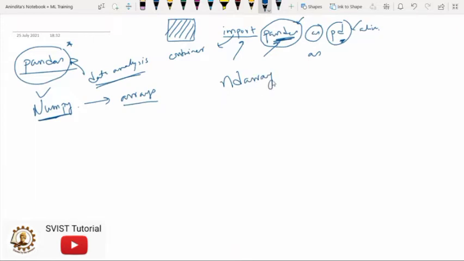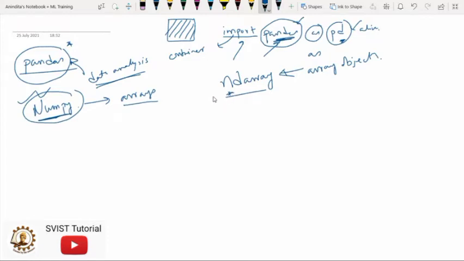ndarray. So whenever you find me writing ndarray, keep in mind these are array objects. And where are they coming from? They are coming from this container NumPy. This NumPy provides a lot of supporting functions that make working with ndarray very easy.